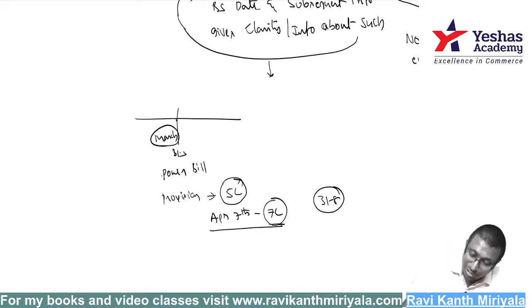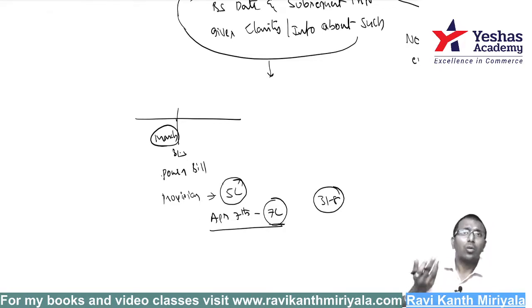But what was already provided for, already recognized in the books of account? Only 5 lakh rupees. Now, am I supposed to go back and adjust it, or not adjust it? The point is just to think. If I had got this bill on 31st March itself, what would I have done? I would have made a provision for 7 lakh rupees, correct? Then what is the point? The bill just came a little late, that's it.